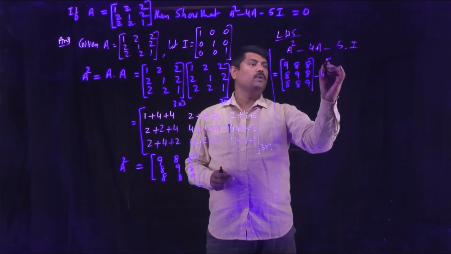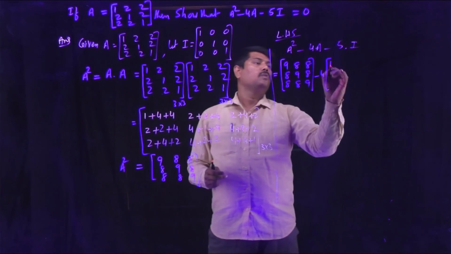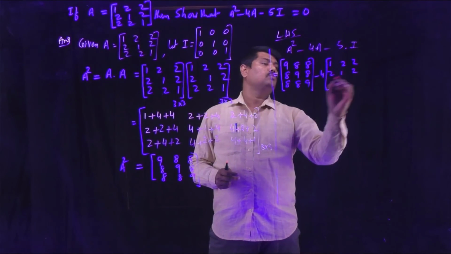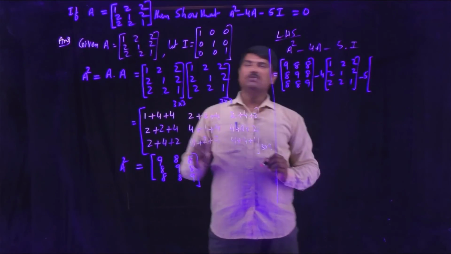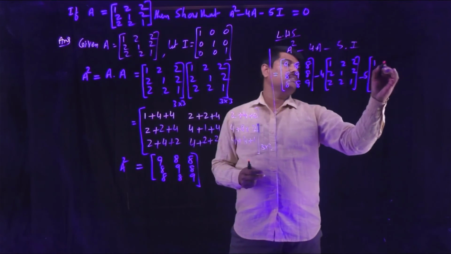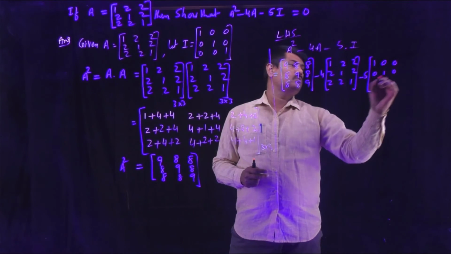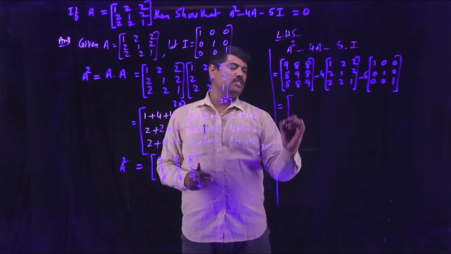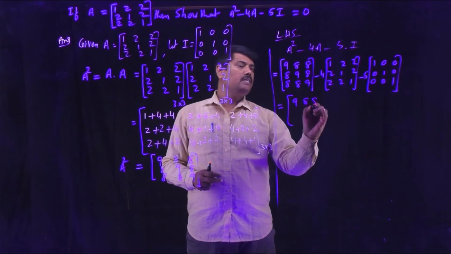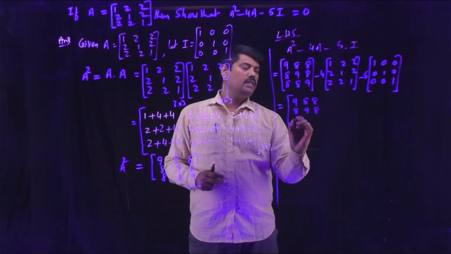Minus 4 into what is the matrix A given? 1, 2, 2, 2, 1, 2, 2, 2, 1. What is the unit matrix we have to consider here? 3 by 3 order. 1, 0, 0, 0, 1, 0, 0, 0, 1. So do the general simplification to achieve the answer. 9, 8, 8, 8, 9, 8, 8, 8, 9.